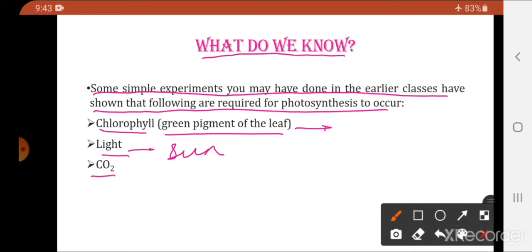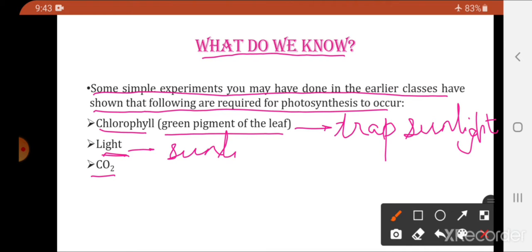Chlorophyll is a green pigment which helps to trap the sunlight. Plants use sunlight to make food, but who absorbs the sunlight? It is the chlorophyll pigment, which helps in trapping the sunlight. Light, whose main source is the sunlight. Using the sunlight only, the process of photosynthesis will take place.